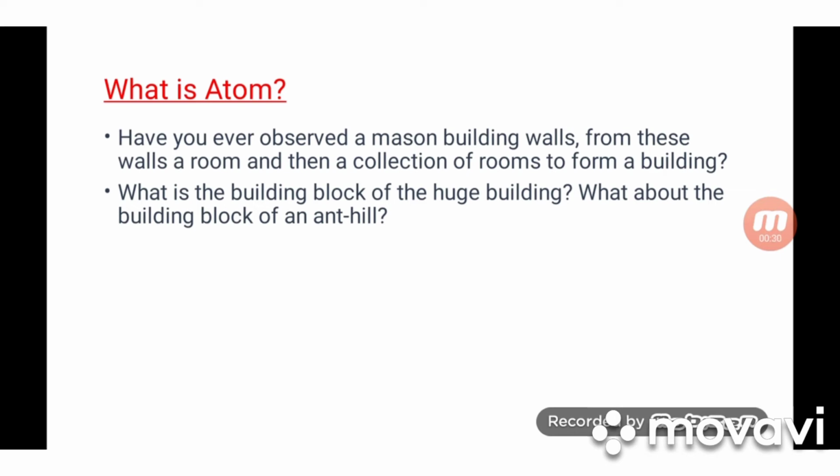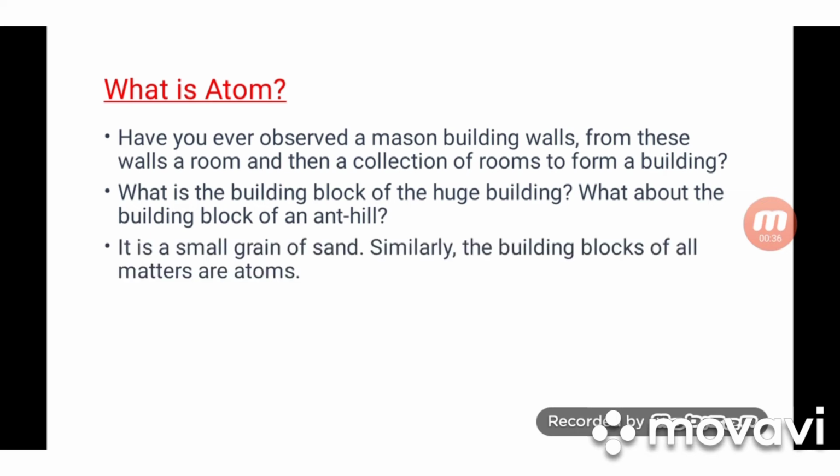Well, we can say probably a brick or something even smaller. What about the building block of an ant hill? It is a small grain of sand, as we all know. Similarly, building blocks of all matter are atoms. The smallest unit of all matter can be considered as an atom.